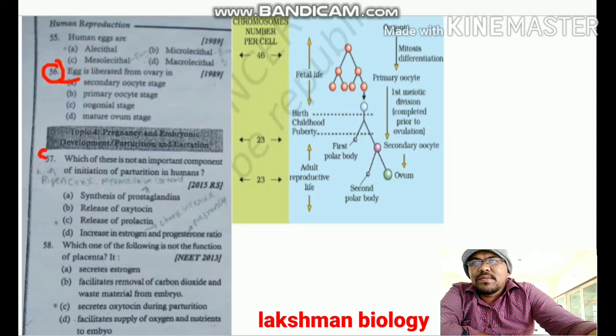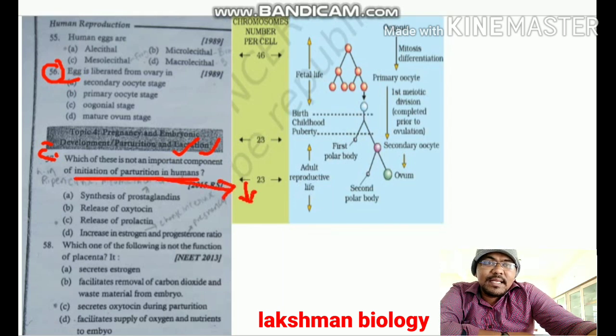Next, question number 57: which of these is not an important component of initiation of parturition in humans? Parturition means delivery of the baby, so we have to identify which does not initiate delivery of the baby.